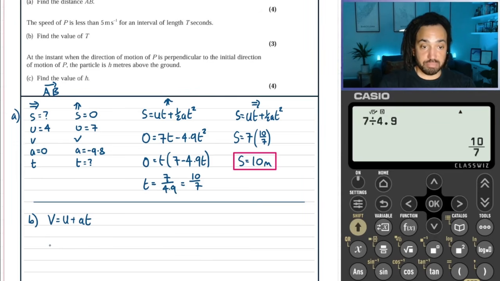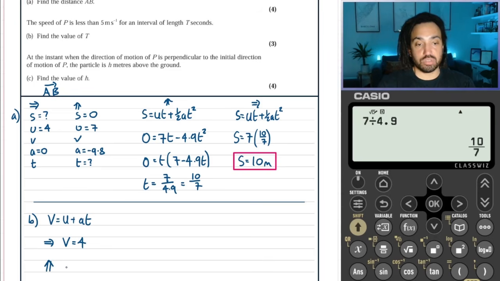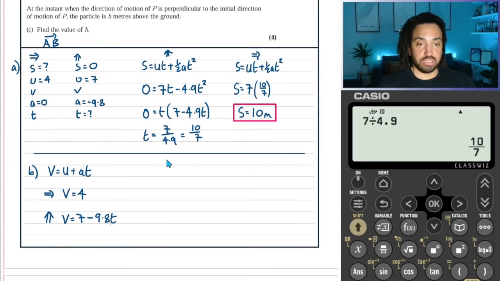And let's do it again, split it up into the horizontal first. We've got v is equal to u, which is 4. And then there's 0a. a is 0. So v is just equal to 4 in the horizontal. And in the vertical, v is equal to 7 for u plus minus 9.8t. Okay, so those are our two velocity equations.